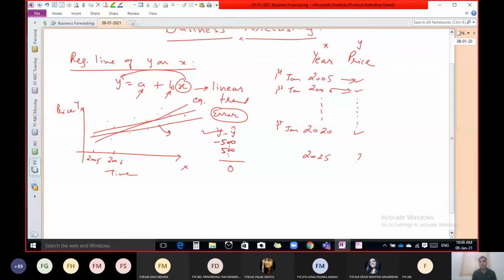This particular line, in this the error is minus 500 and plus 500, that we want to check. So it's always better to take the square of this. And now tell me, if we take the square of error, we know that a negative value becomes positive and a positive value remains positive. Now after taking the square, if we still get the value 0, is it possible?